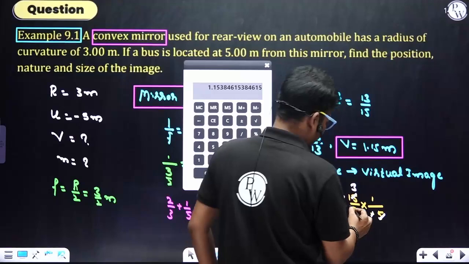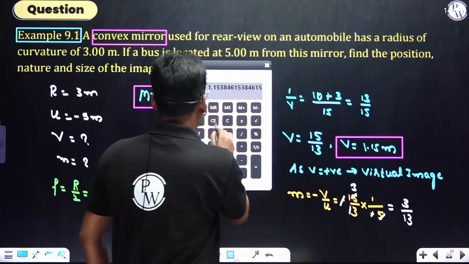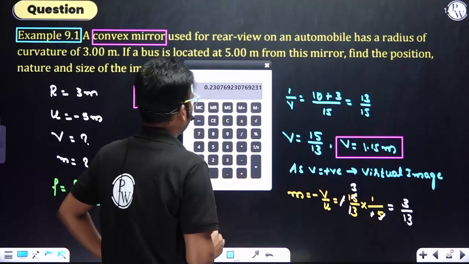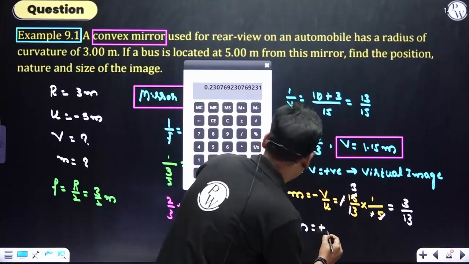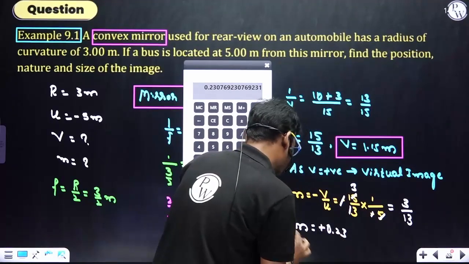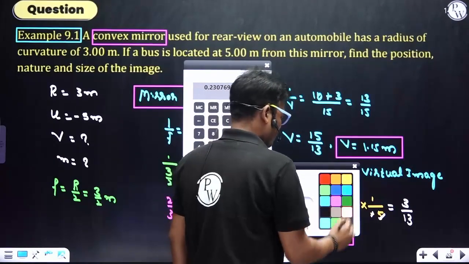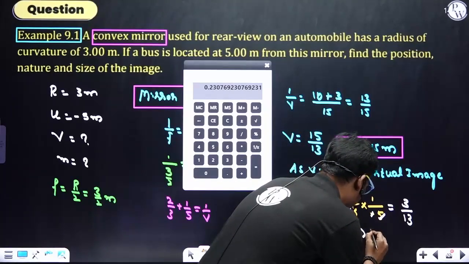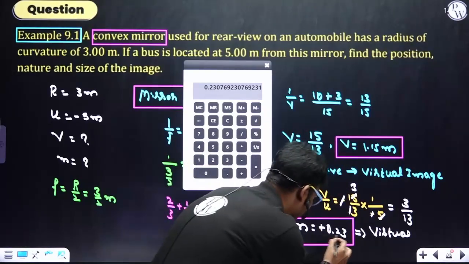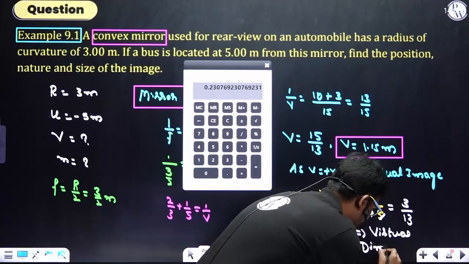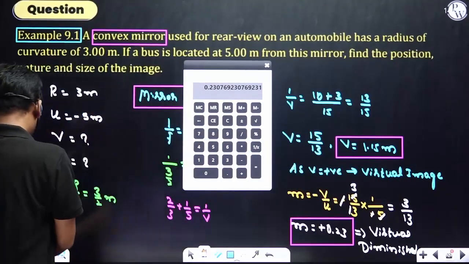This one is 13, right? 3 by 13. So 3 by 13, that is 0.23. Here M is positive. So from here also you can identify whether it is a real image or virtual image. As M is positive, it is virtual, and as it is less than 1, it is diminished. Clear? Now let's move on to the next question.